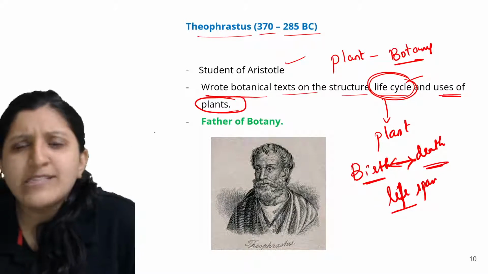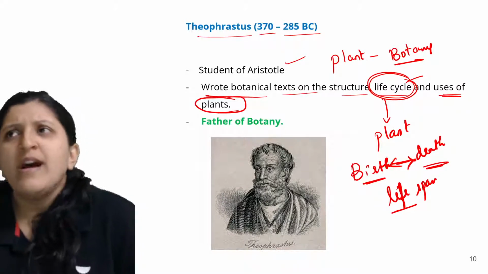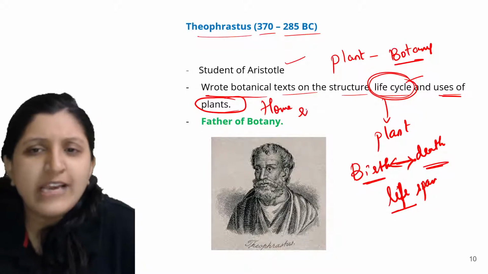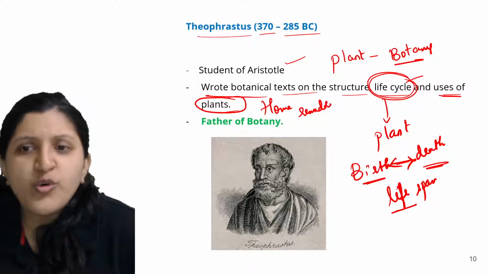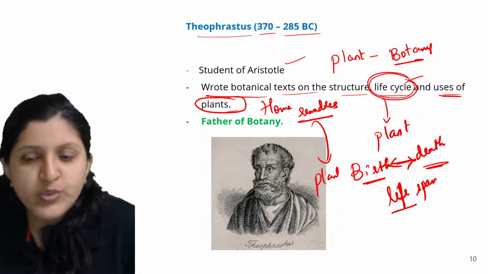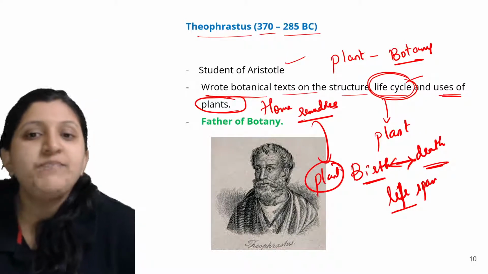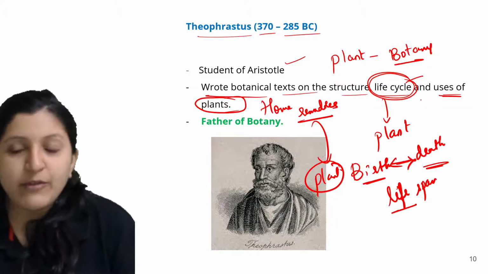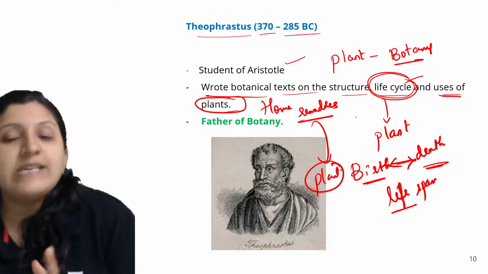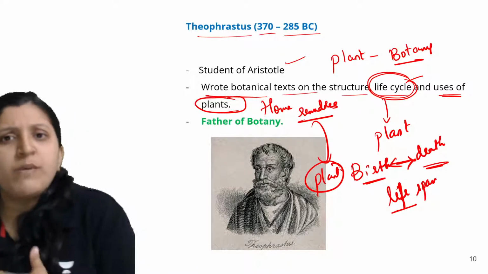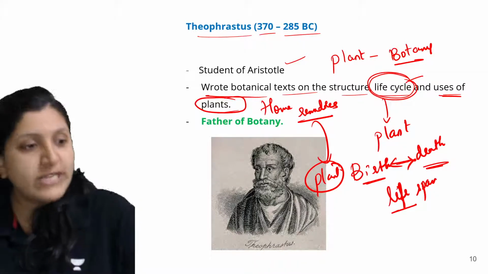Many plants are used in different ways. Even when we use home remedies for any condition, those are mainly plant based products. So he is the person who started with the uses of the plant, in what way a particular plant can be used, for a human purpose, or maybe for an animal purpose, or for itself.